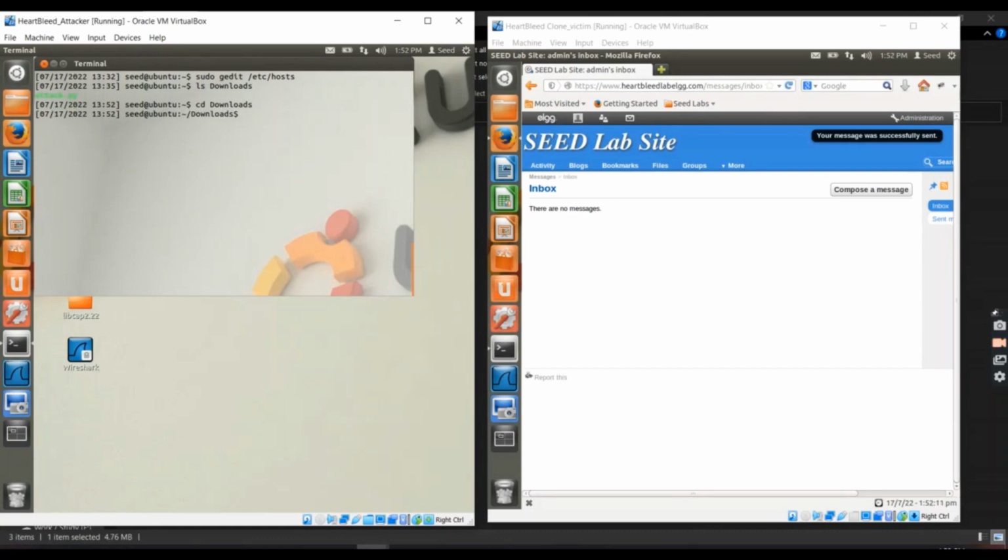To carry out the attack, all we need to do is run the file with the URL of the website.